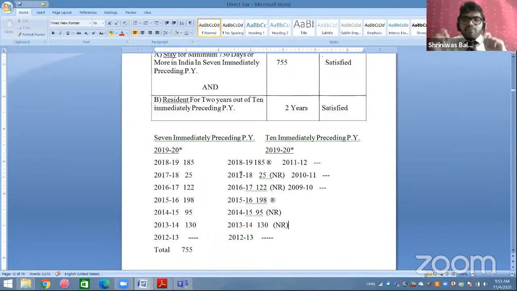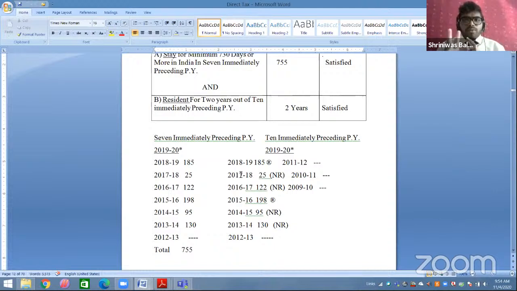So we will be checking for 18 19, we will be checking for 17 18, we will be checking for 16 17, we will be checking for 15 16, we will be checking for 14 15. Same way we are going to check till 9 10. That is your 10 immediately preceding previous year. So we are going to check with basic condition for all these years 18 19, 17 18 individually, separately, and out of these 10 years minimum 2 years he should be satisfied with the resident part, should be satisfied with your basic condition part.